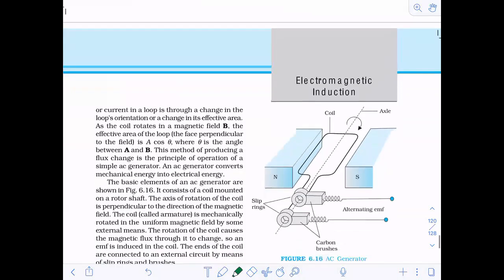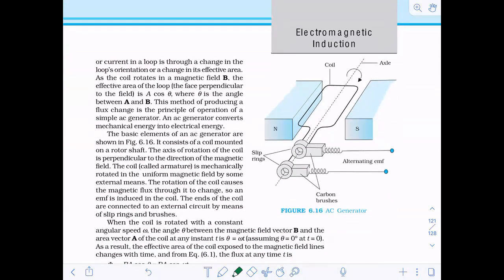Just see here, this method of producing a flux change is simple. This is an important line. The last line is the important line, which I'm highlighting with the red color. An AC generator converts mechanical energy into electrical energy.